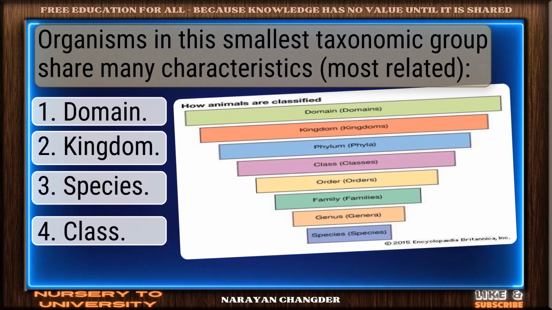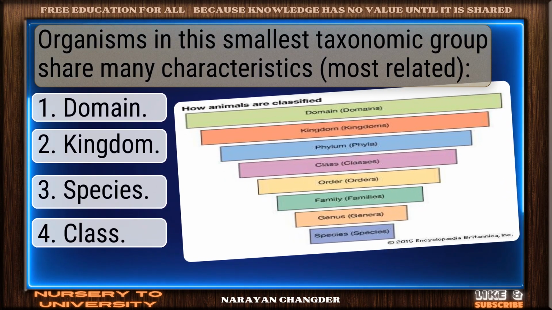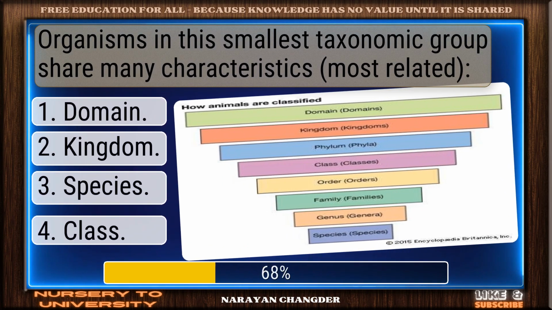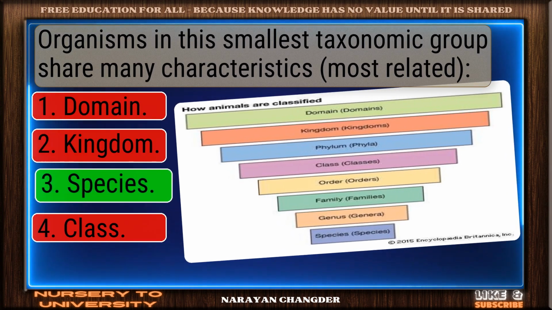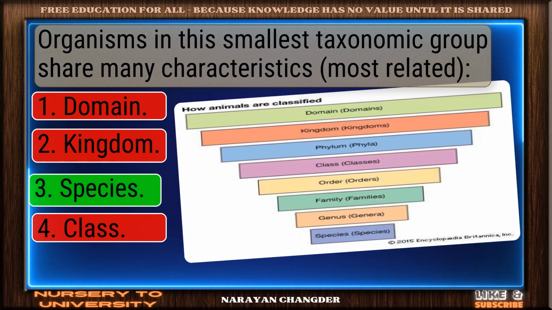Question number 7. Organisms in this smallest taxonomic group share many characteristics. Clear logic. Your choice, species, is sound and 100% true.